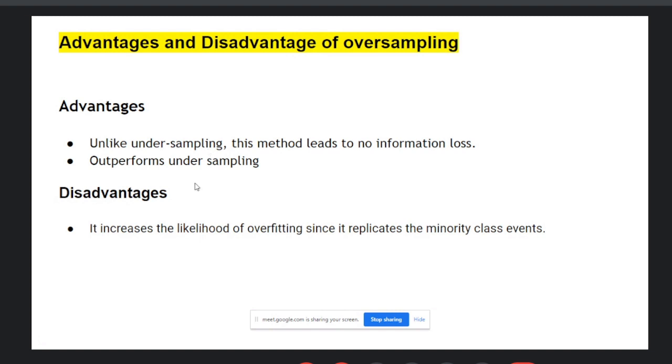Number two, it can outperform undersampling. Then the disadvantage of oversampling is that it increases the likelihood of overfitting, since it replicates the minority class events.